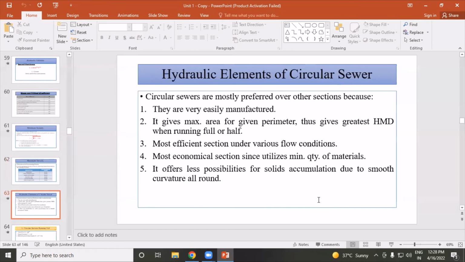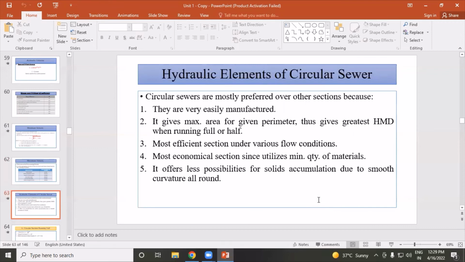Then hydraulic elements of circular sewer. A circular sewer is mostly preferred over other sections because, first, it is very easily manufactured. Second, it gives maximum area for a given perimeter, thus gives greatest HMD when running full or half.